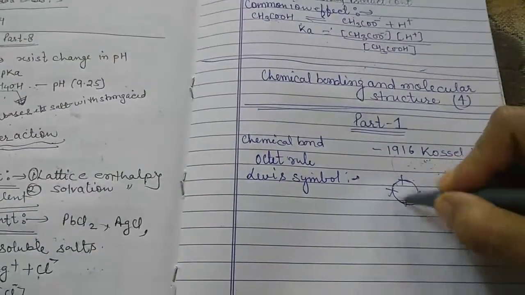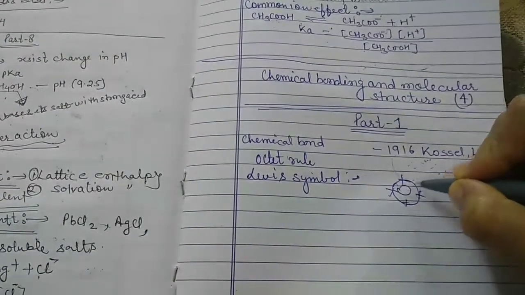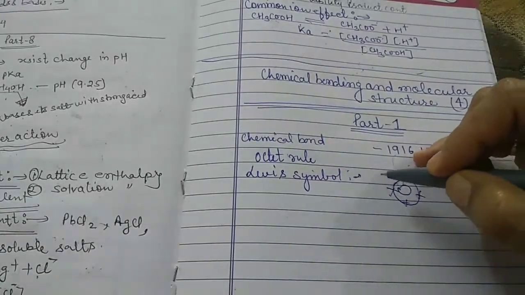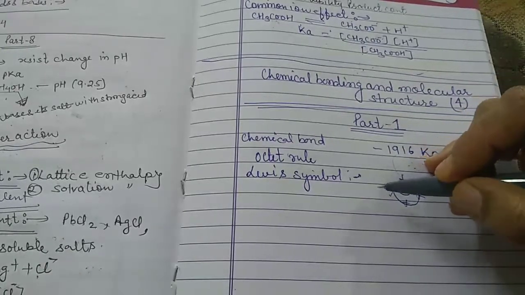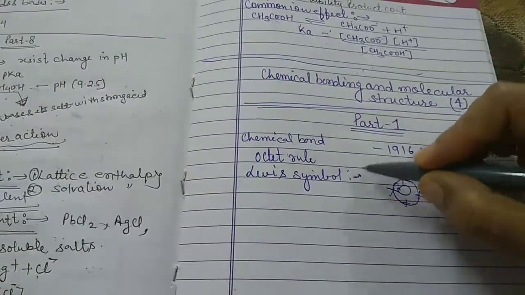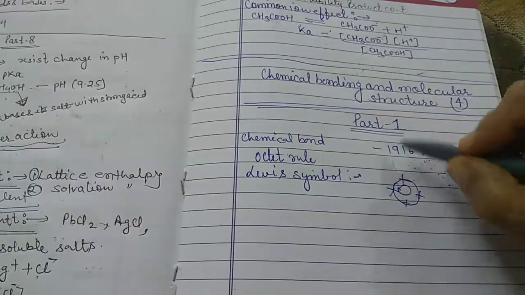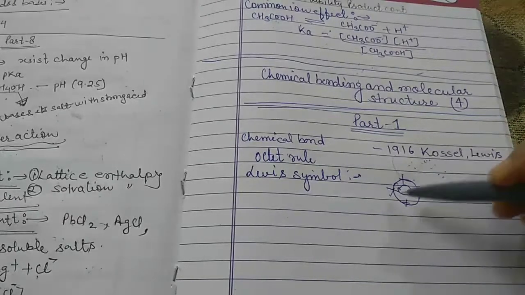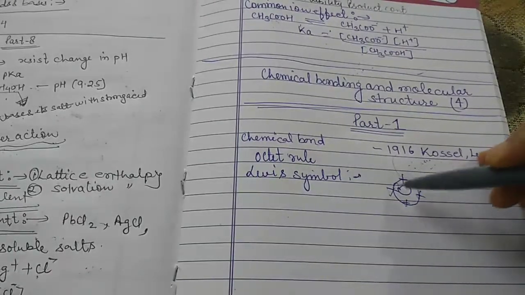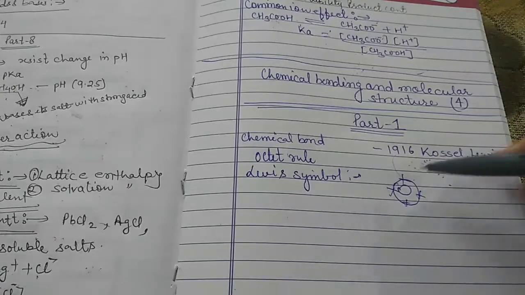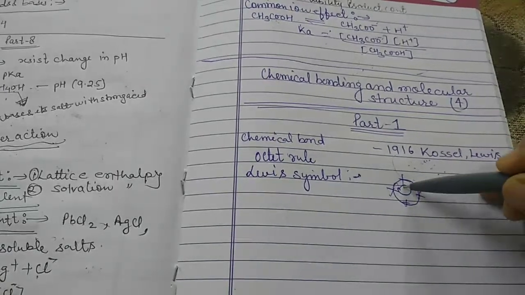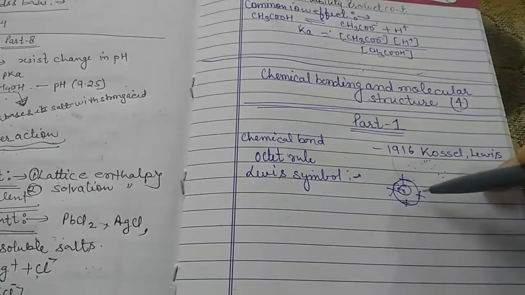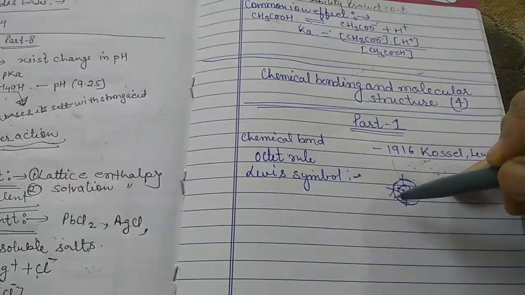The electrons which are present in the outermost orbit take part in the chemical bonding, and therefore these are also known as the valency shell electrons. The inner shell electrons are well protected by the outer electrons, and therefore they generally do not take part in the bonding.